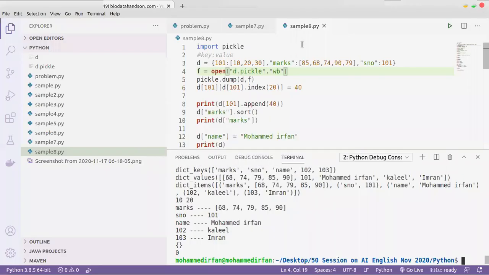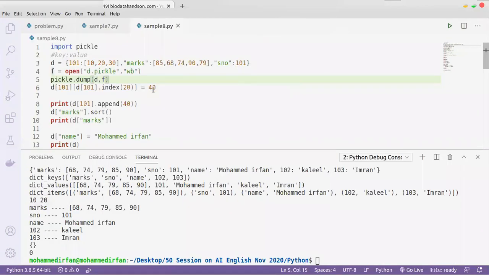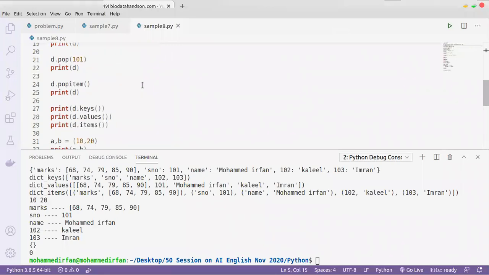Hi Irfan, can you please share the sample 8 py file? Yeah, this file. Oh, wait.